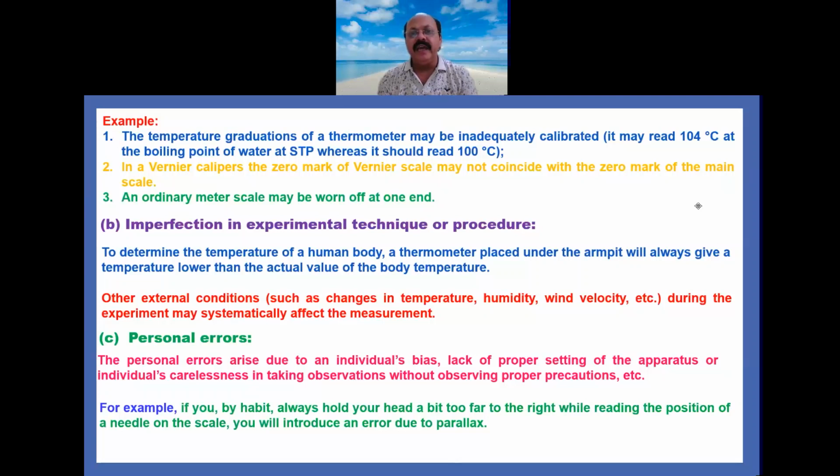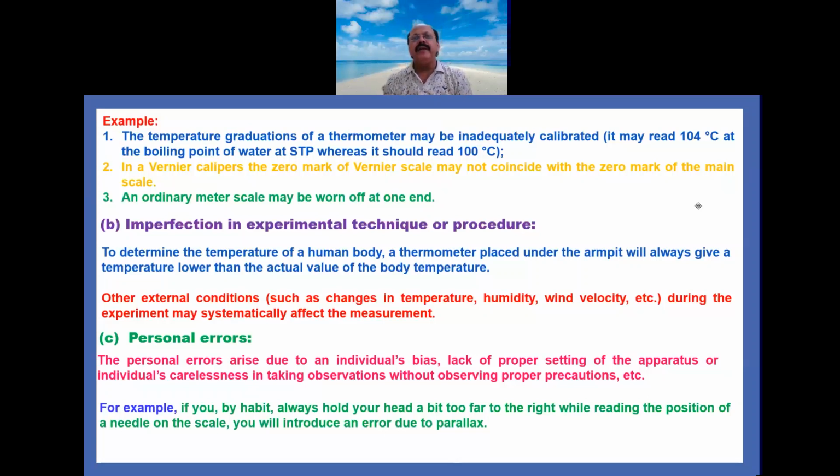For example, if you are taking the reading in an ammeter or voltmeter, and if your position is not perfect, then you will get a parallax error. That comes under the category of personal error. For example, if by habit you always hold your head a bit too far to the right while reading the position of a needle on the scale, just as I told you in an ammeter or voltmeter, you will introduce an error due to parallax.